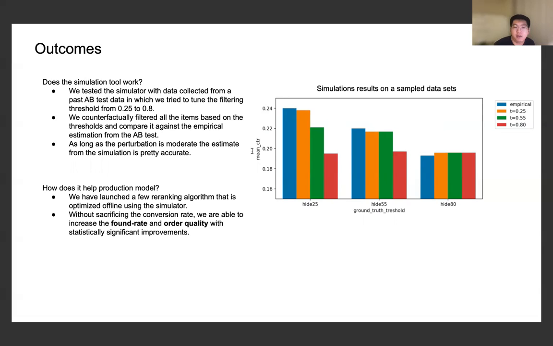And after getting the confidence from this cross-validation, we tuned a set of different ranking strategies we proposed, and we picked 2 of them and put them into the online A/B test. And the results are quite good. Basically, we are able to improve the found rate and order quality without sacrificing the conversion rate in a statistically significant way.